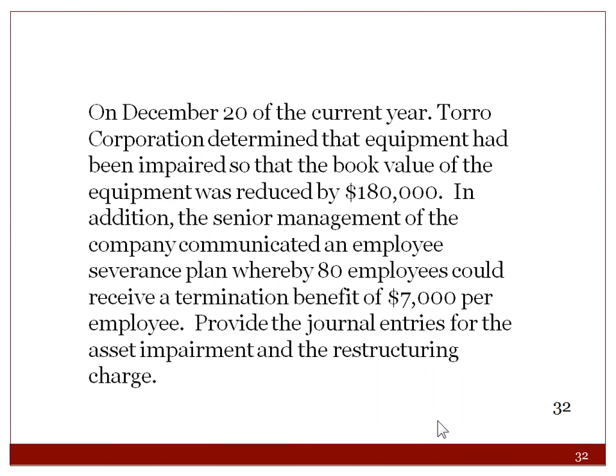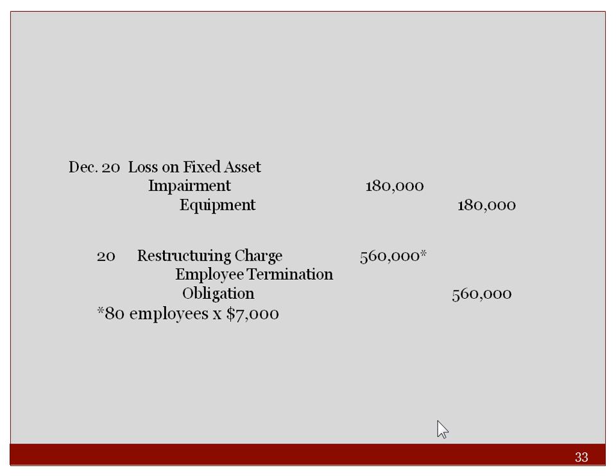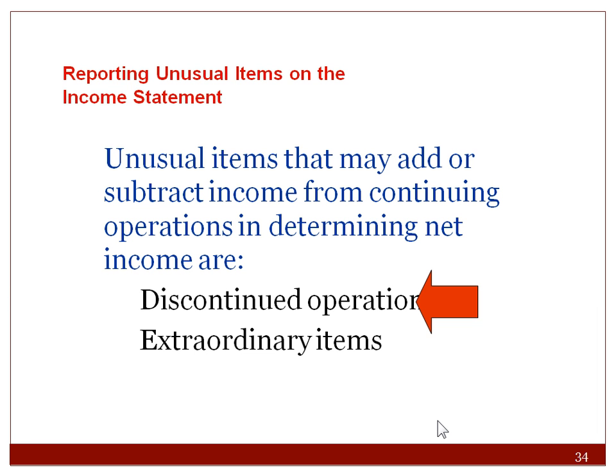So we're going to do another example. Toro Corporation determined that the equipment had been impaired. So you can print this slide out and make sure that you understand that a loss on fixed asset impairment actually reduces the equipment account. It doesn't go into accumulated depreciation. It goes right against the actual asset. And then there was a restructuring charge and an employee termination obligation.